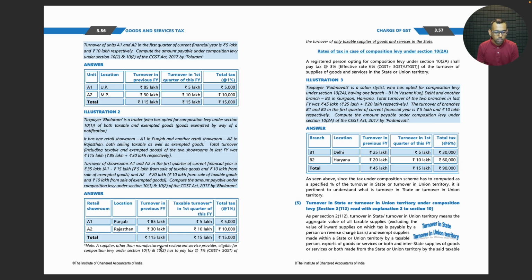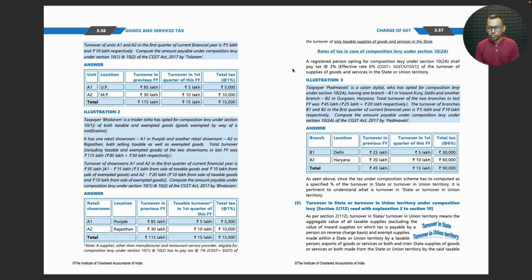A supplier other than a manufacturer and restaurant service provider, eligible for composition levy under section 10 subsection 1 or 2, has to pay tax at 1% of the turnover of only taxable supplies of goods and services in the state. Now, rates of tax in case of composition levy under section 10 subsection 2A: a registered person opting for composition levy under section 10 subsection 2A shall pay tax at the rate 3%, effective rate 6%, of the turnover of supplies of goods and services in the state or union territory.